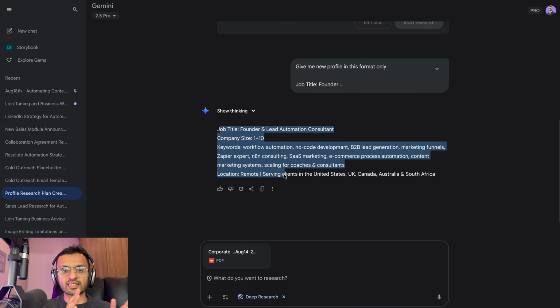So we have something like this that has company size 1 to 10, and maybe the exact same profile but with 10 to 100 employees in the company. Maybe ones that have different job titles and different keywords. We're not going to scrape the full 50,000 right away, because it's still going to take us a long time to get there. We can do some A/B testing between the different profiles.